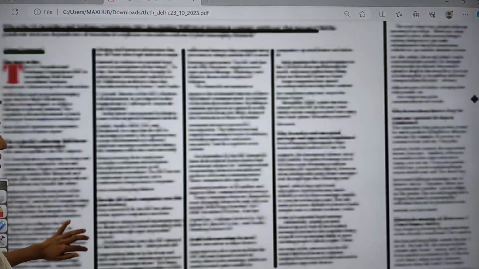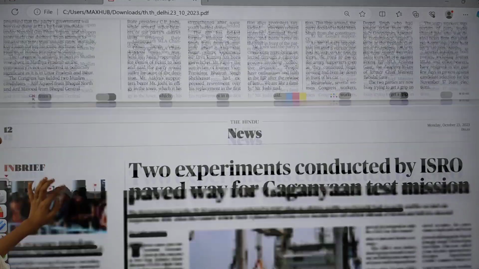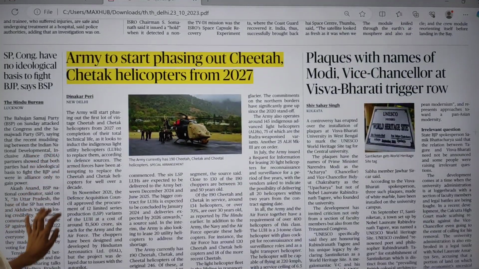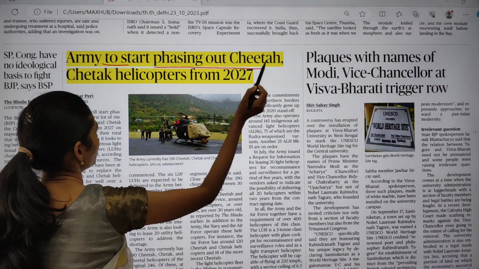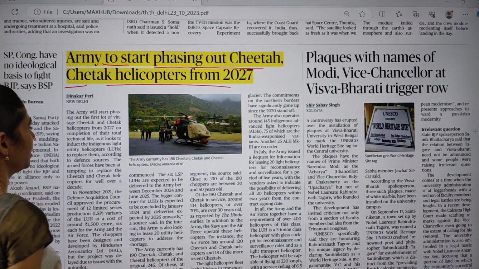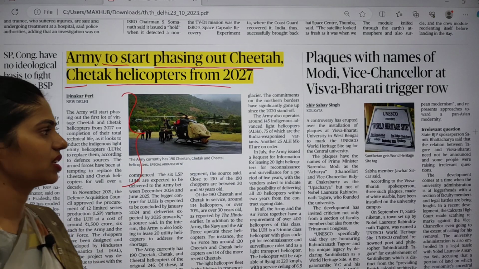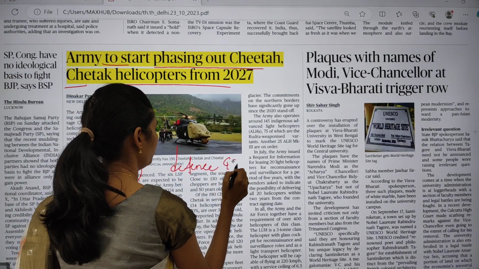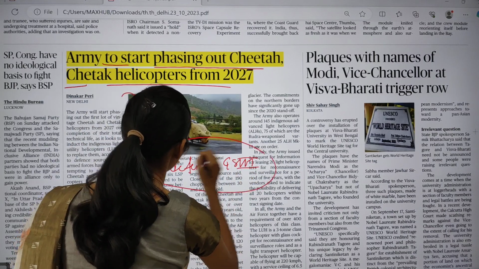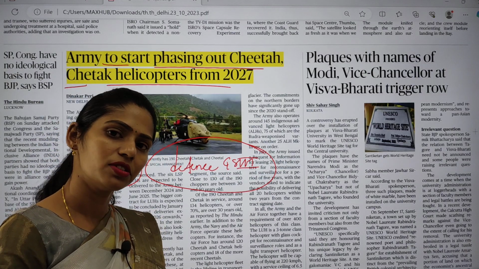And in this news page, assembly polls is not at all important. Leave that. Here you can see one article that is Army to start phasing out Chetak helicopters from 2027. This article is talking about phasing out, that means removing. We have to see this topic, and this topic is important from your defense point of view, which comes under GS paper 3. And you can even talk about this topic in internal security, which comes under GS paper 3.